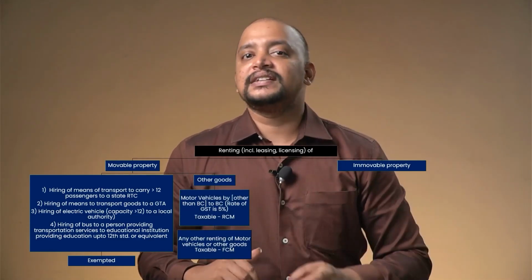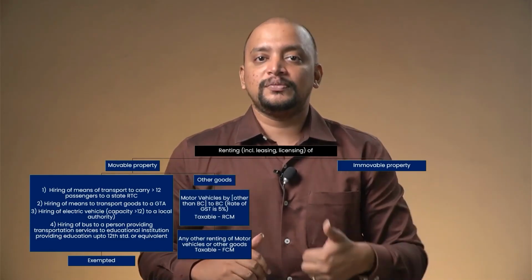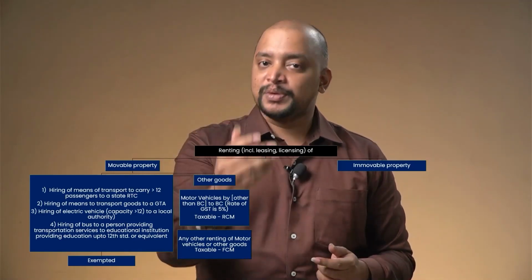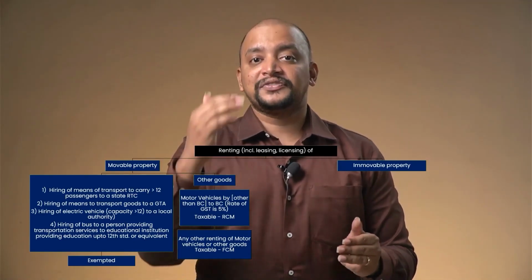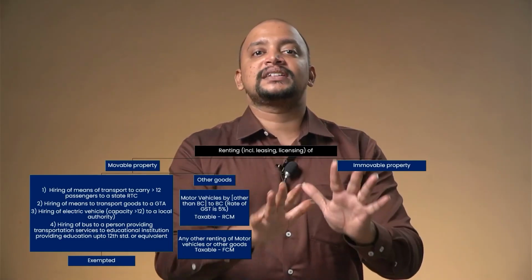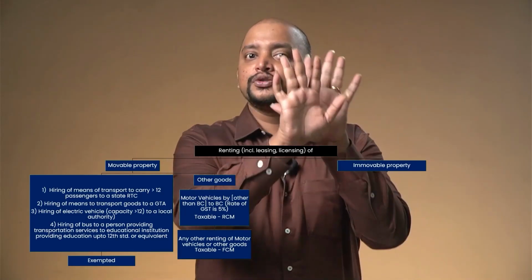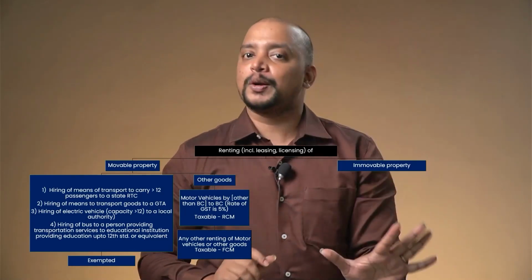In that we have RCM in the case of renting of motor vehicles. If the supplier is other than a body corporate, the recipient is a body corporate, and the rate of GST is 5%, then it will be RCM. Otherwise, renting of movable property will come under FCM. So there is no change with respect to renting of movable property.